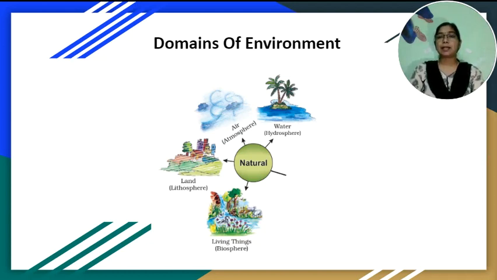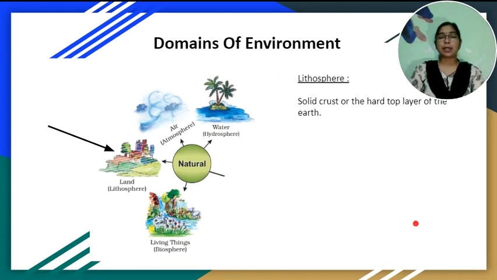Abiotic factors are the non-living parts of an environment. These include things such as sunlight, temperature, wind, water, soil, etc. Biotic factors are the living parts of an environment such as plants, animals, and microorganisms. Broadly, we can divide the environment into four domains. They are atmosphere, lithosphere, hydrosphere, and biosphere.